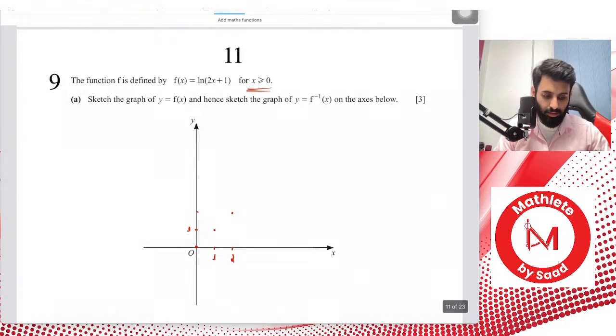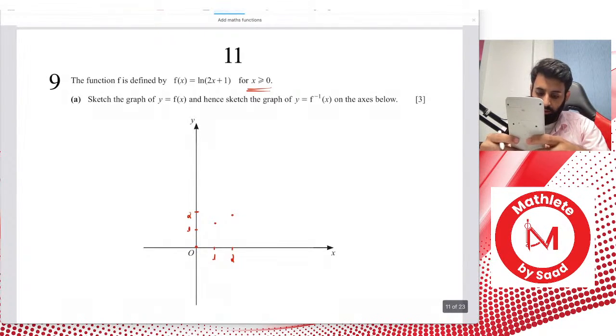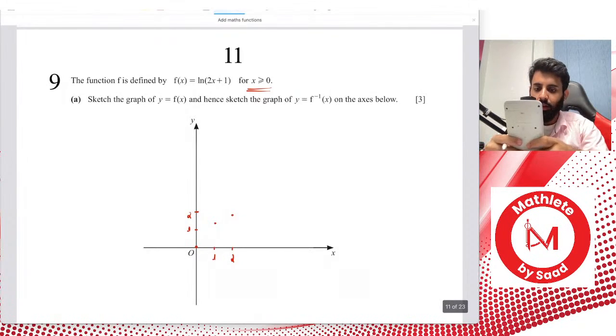And so halfway between 1 and 2. Okay, so there you go. Let me just mark the points, there and there. Alright, and let's see what happens next. Then we plug in 3. Now the whole idea of this activity is to understand the shape of the curve. I'm not plotting this or drawing this, we're making a sketch. So keep that in mind.